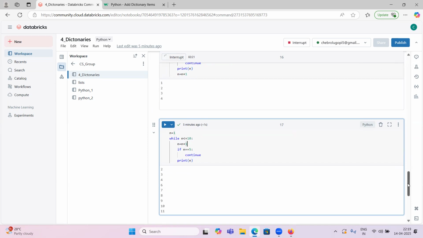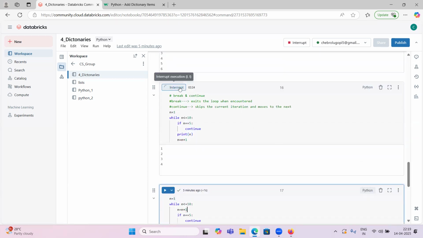Any doubts, guys? Are you able to understand this? This is very simple logic.